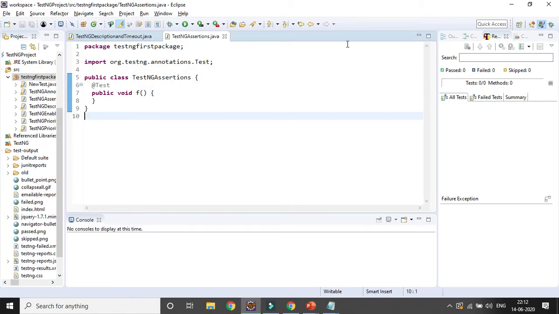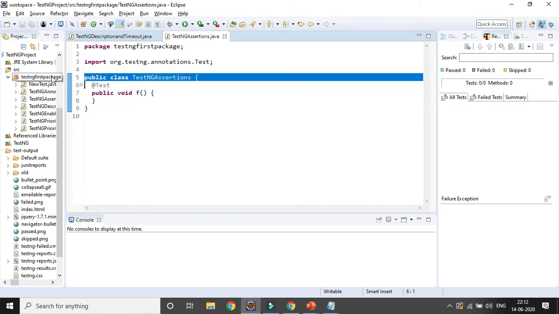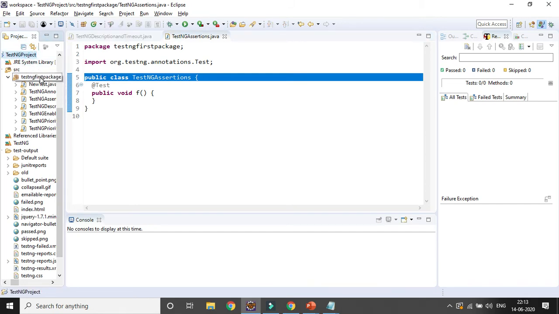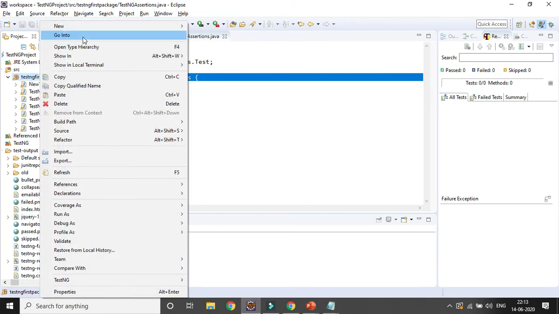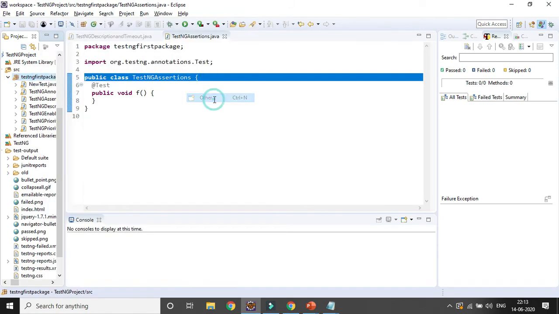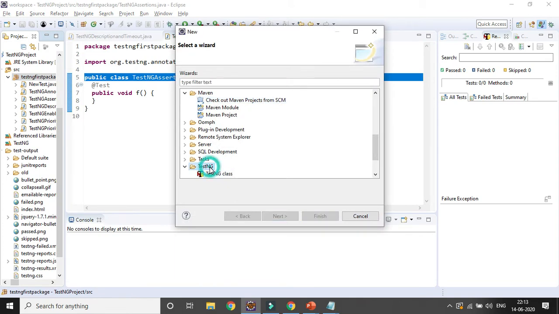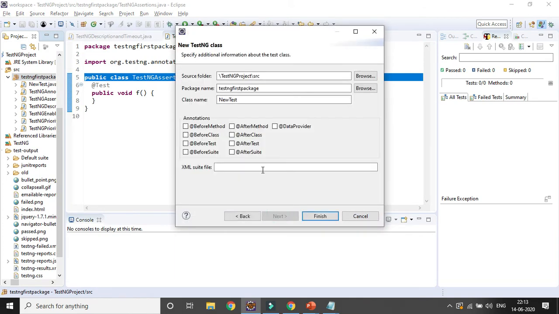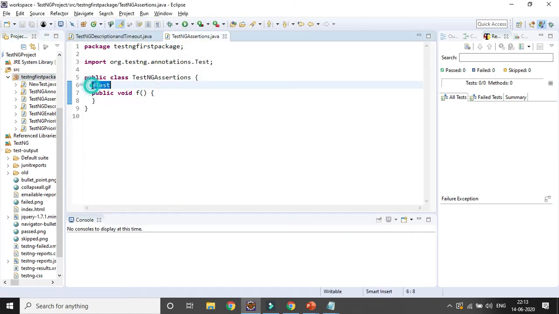So here I have created a class TestNGAssertion as a TestNG class. I already showed you how to create a TestNG class. Either you need to select the project or the package. If you select the package, you need to right click, click on New, click on Other, and after that select TestNG, then the TestNG class. Click Next, and here you need to provide the class name, and you can select the annotation or not. In case you are not selecting any annotations, simply click on the Finish button. By default, the test method's annotation will be there and a method will be created here, right. Okay, so let's change the method's name.